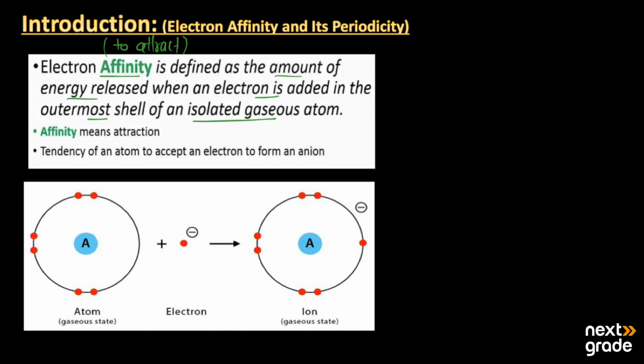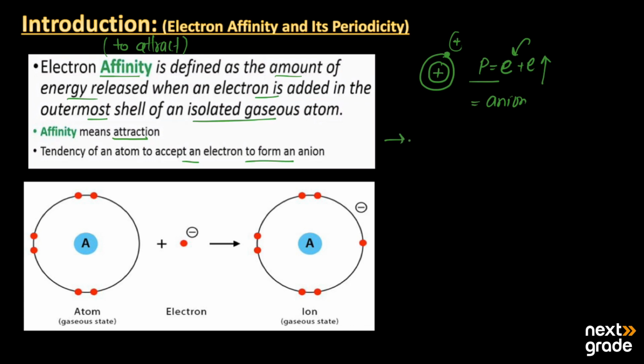Simply, affinity is the attraction or the tendency of an atom to accept an electron to form an anion. Basically, a simple atom has an equal number of protons and electrons. When we add an electron, the electron number increases and the atom changes into an anion. When we add the electron, energy will be released.